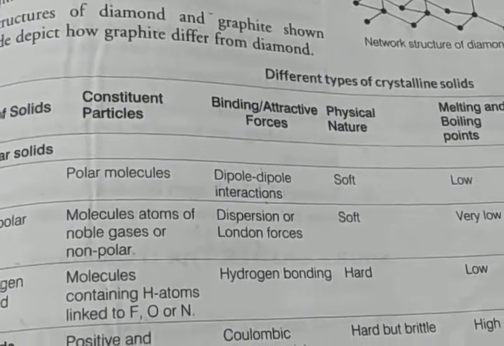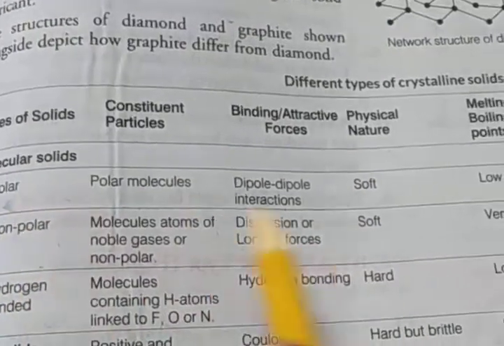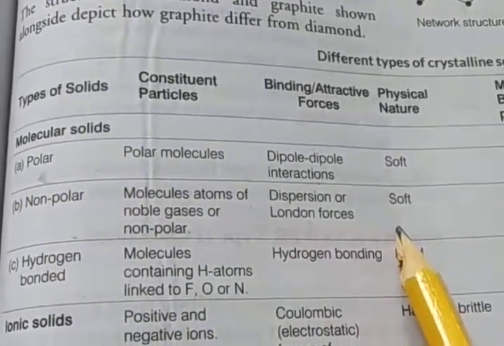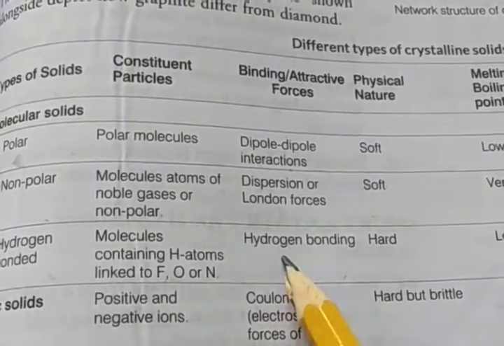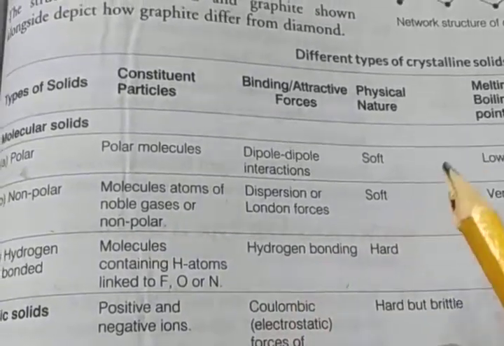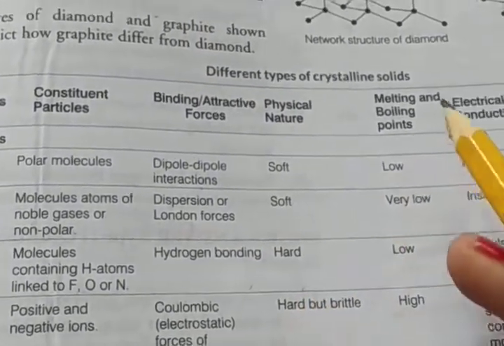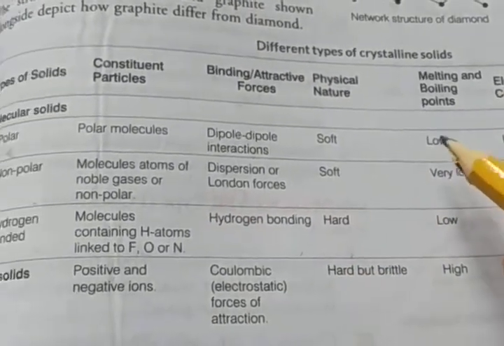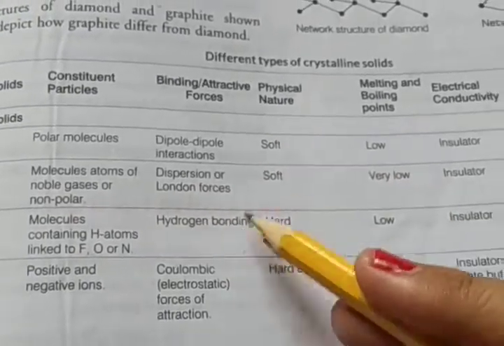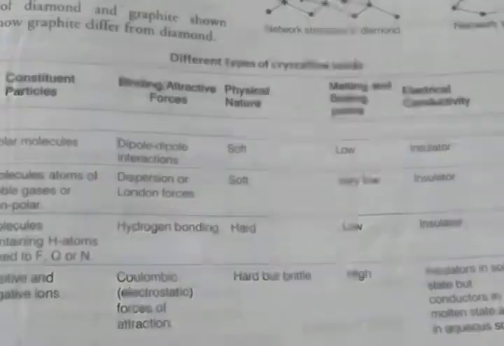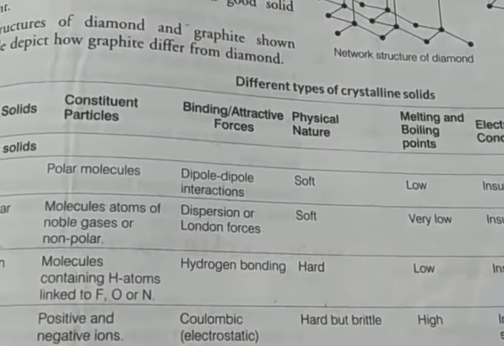As for physical nature, polar molecular solids are soft, and non-polar are also soft, but in hydrogen bonded solids the attraction force is hydrogen bonding, which is strong. So the physical nature of hydrogen bonded molecular solids is hard. The melting and boiling points are low, very low, and then low, depending on the forces. For electrical conductivity, molecular solids are insulators because they have no free electrons.